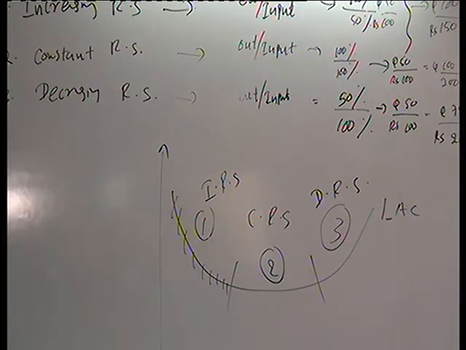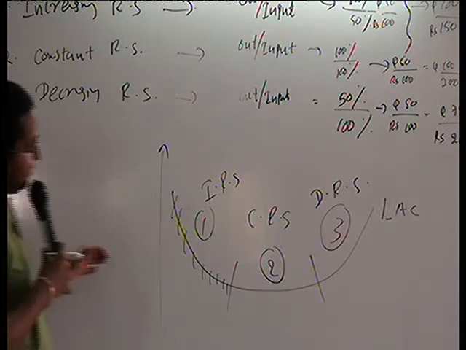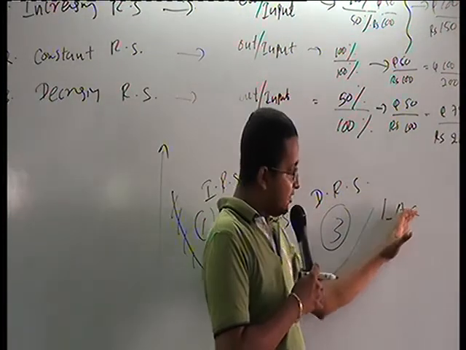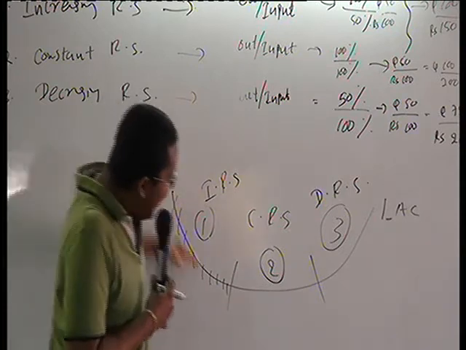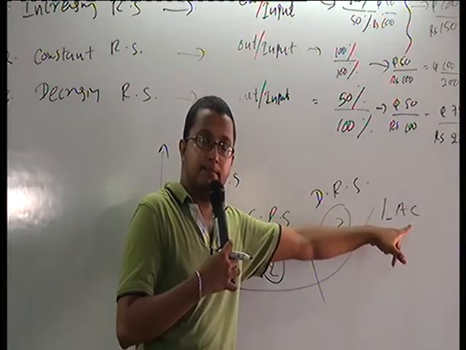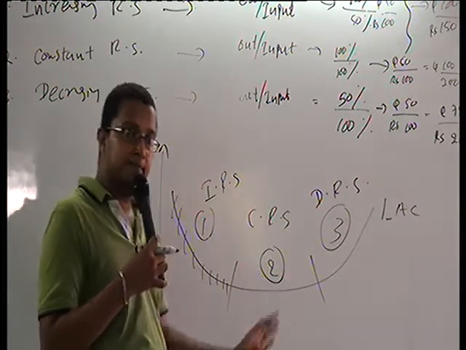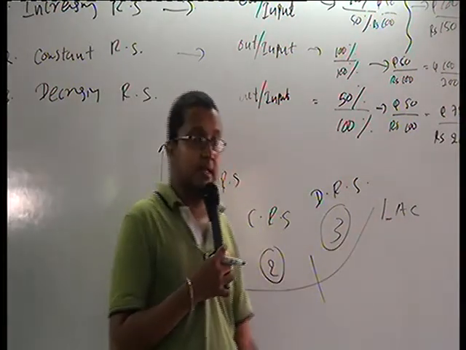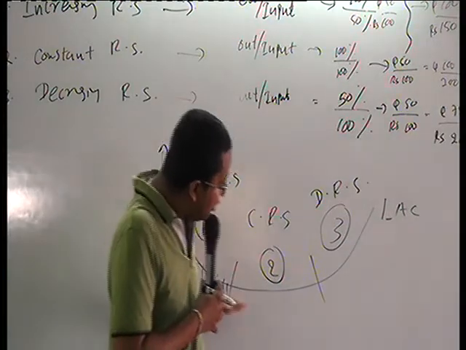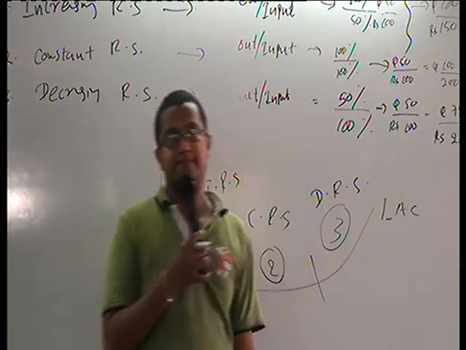Friends, this long run average cost is a flat U curve shape. Long run average cost curve is a flat U-shaped curve.